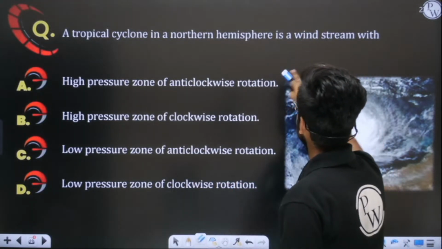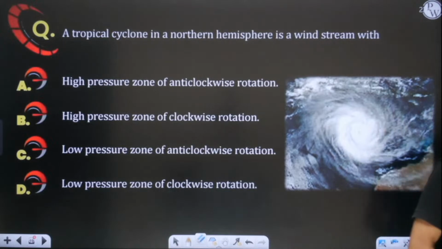So can you tell me the answer? Can you tell me the answer here?